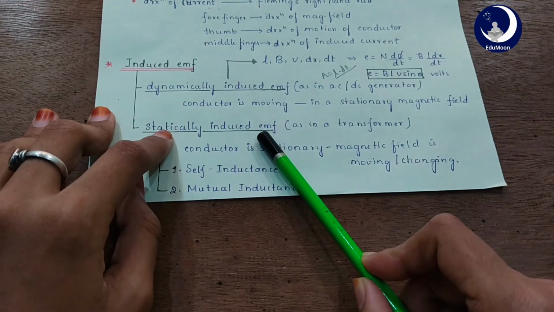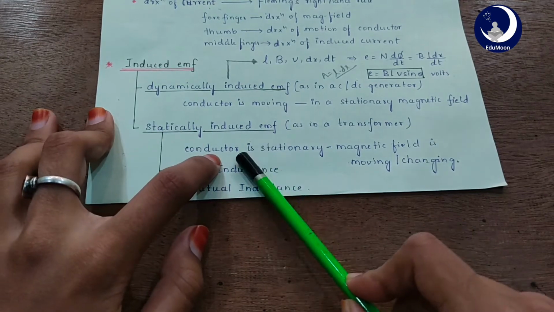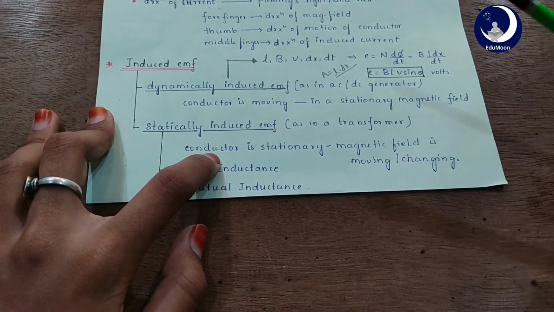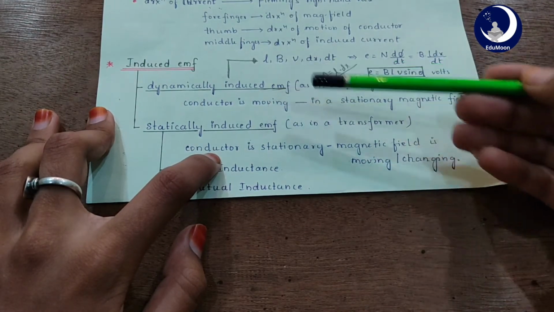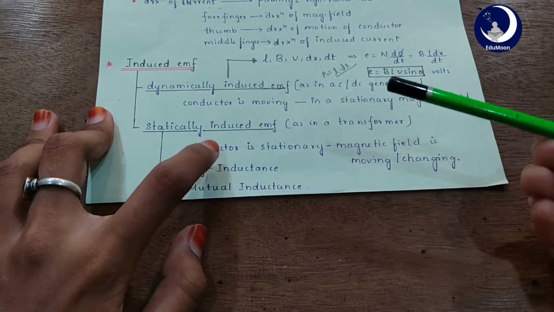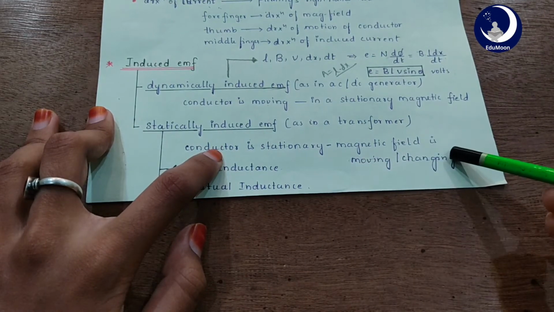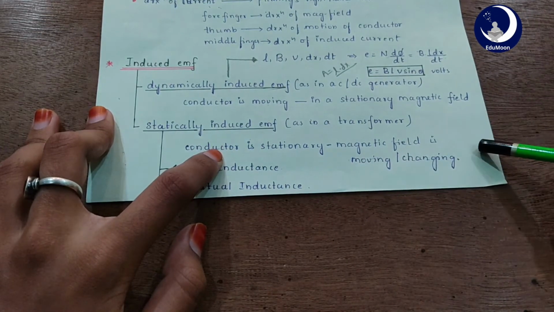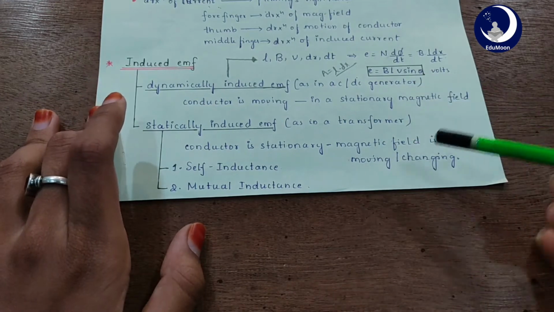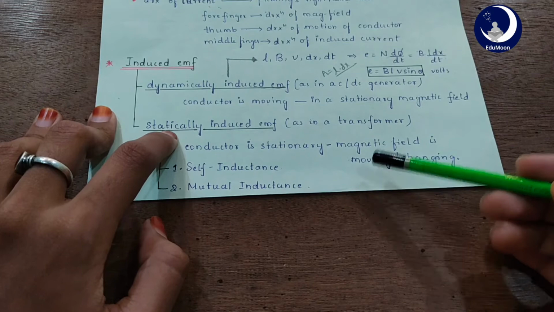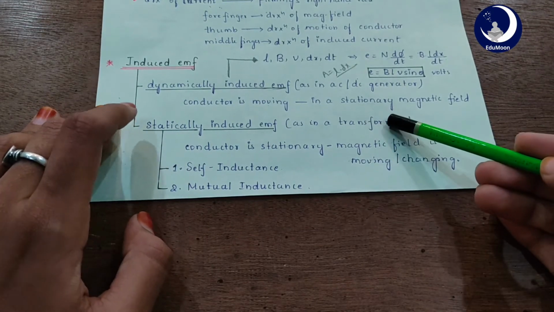Then coming to statically induced EMF, the conductor is stationary, but the magnetic field is either moving or changing. See, this is the difference. Here the conductor is moving, here the conductor is stationary. So when the conductor is stationary, but the magnetic field is moving or changing, the change in magnetic flux results in inducing EMF, which is static. So statically induced EMF, this we find in a transformer.